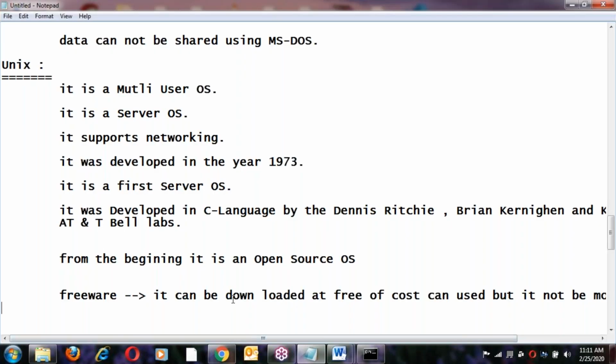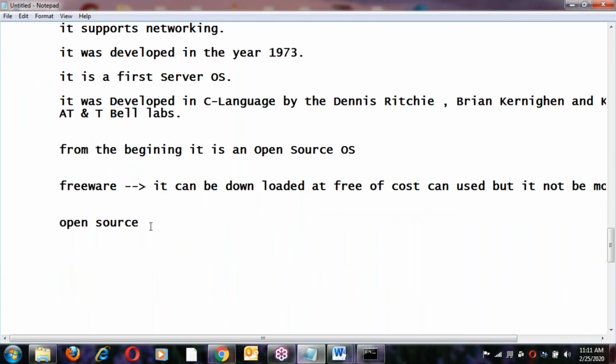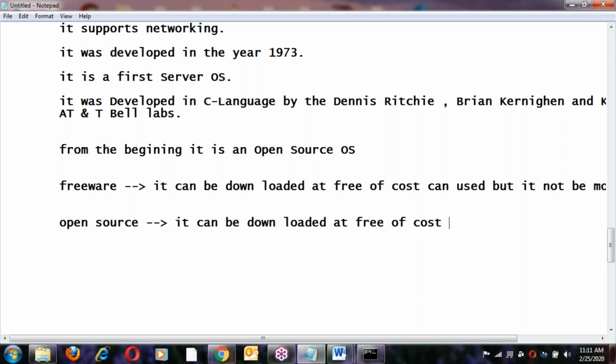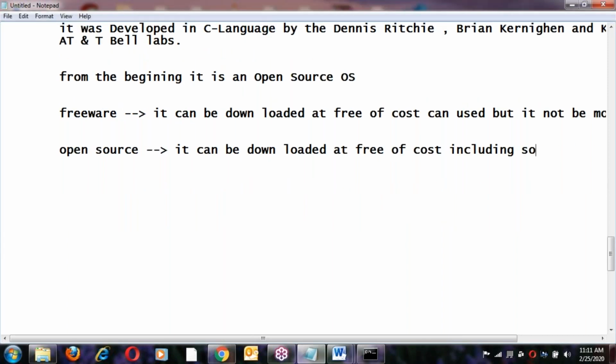Yes, what is open source here? Open source means it can be downloaded free of cost, including source code.